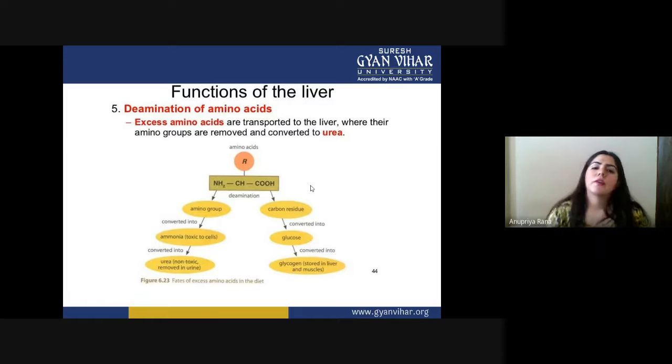Fifth, a very important function of the liver is the deamination of amino acids. Excess amino acids are transported to the liver, where their amino groups are removed and converted to urea. So if a lot of amino acids are present, we just remove their amino group, and it is converted into urea. After the urea is made, it can easily be excreted from the body.